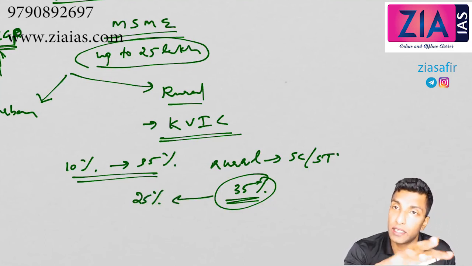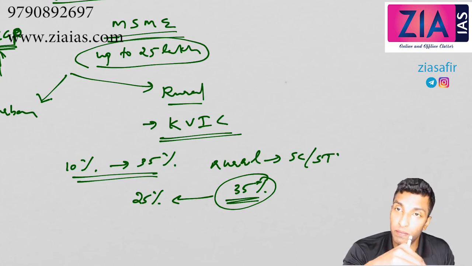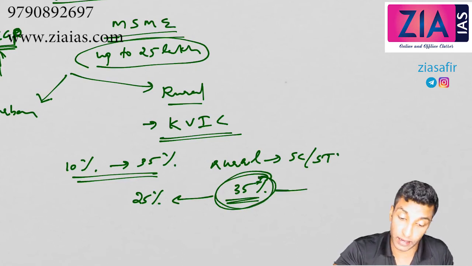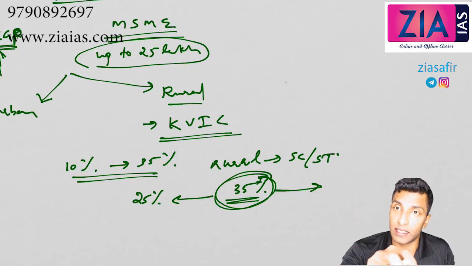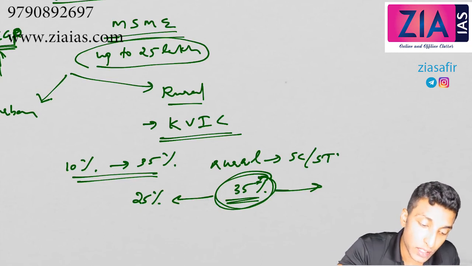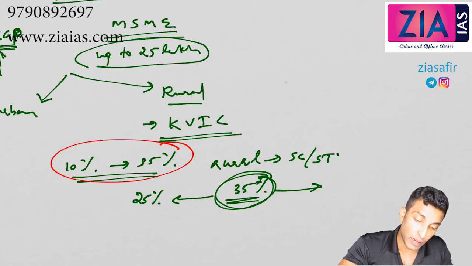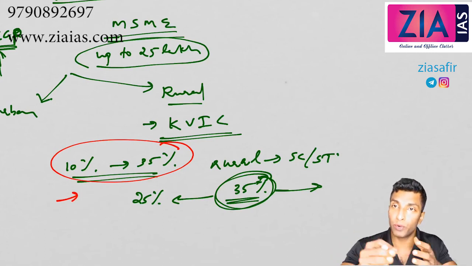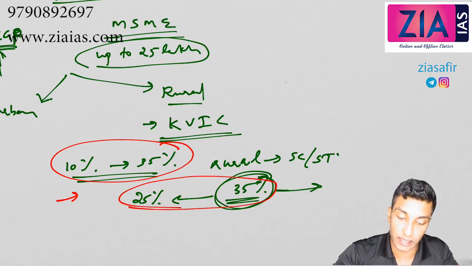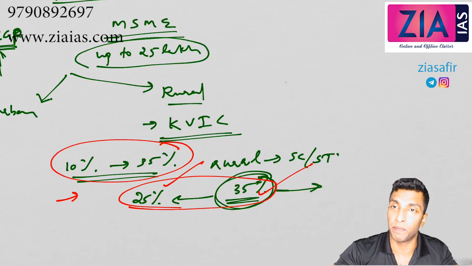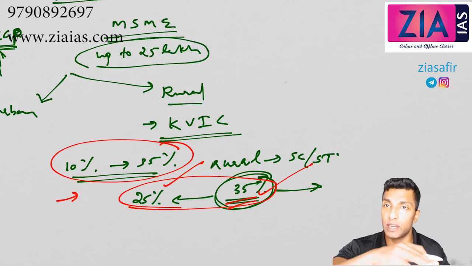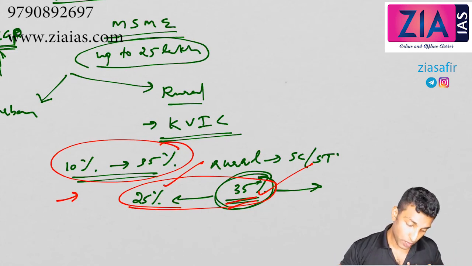So within that particular community SC/ST, rural and urban variation is there. In case of rural SC/ST 35, in general category it will be much less. So within the same rural area, between communities also there will be variation. That's why I've told you this variation 10 to 35%. This varies between general to SC/ST and also rural to urban. That's what I've shown you here. Within rural, general and SC/ST will be different. The SC/ST is getting 35, general will be getting 10, like that. I hope that is clear.